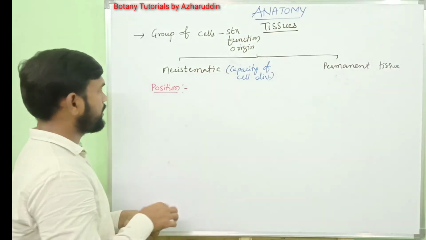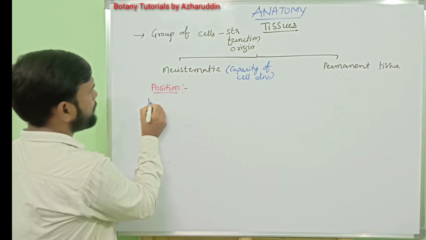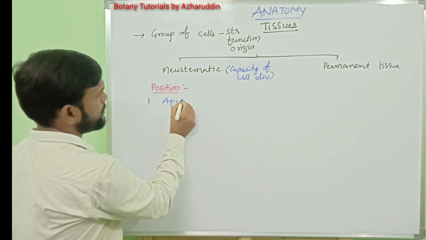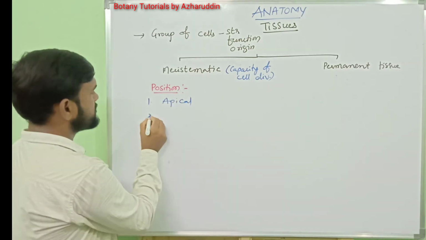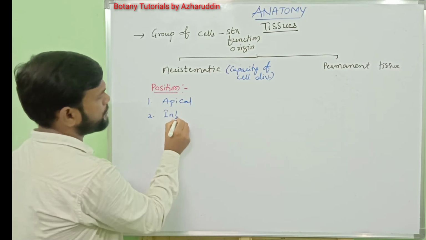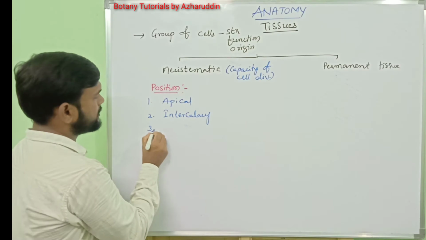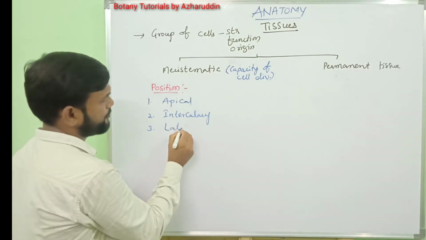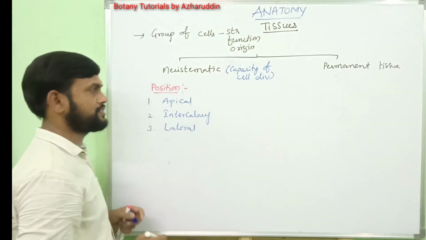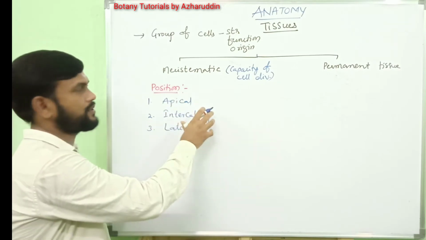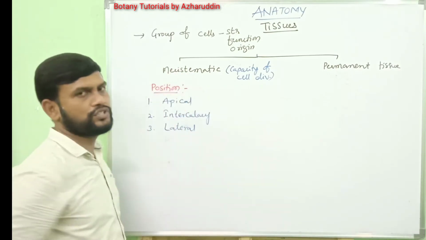Based on position, meristematic tissue is divided into mainly three types. They are number one, apical meristem. Second one is intercalary meristem. And third type is lateral meristem. These three types of meristems are present based on their position.